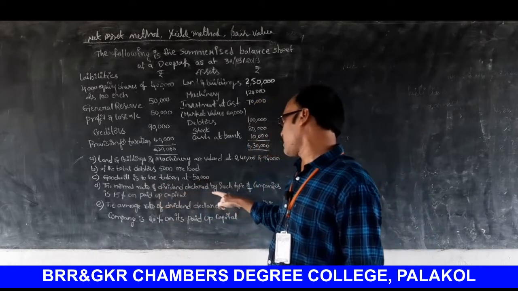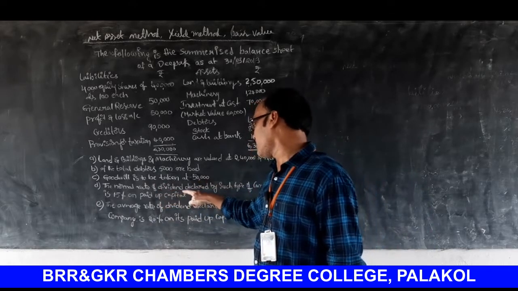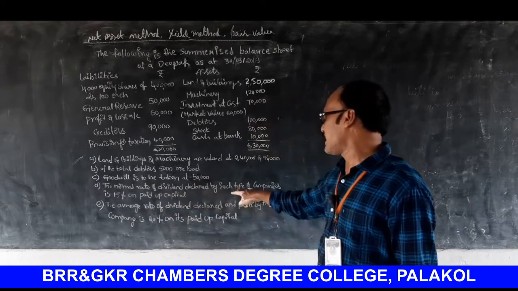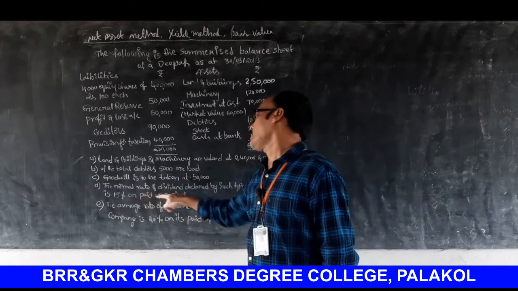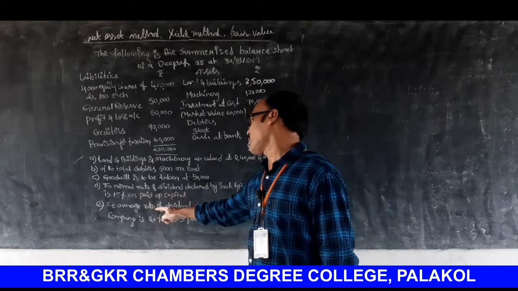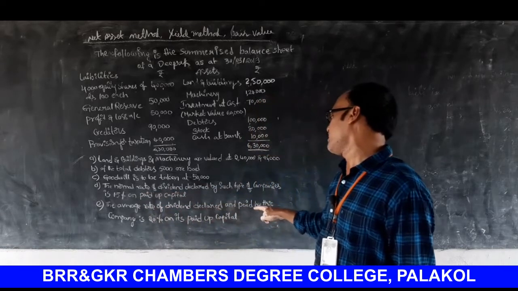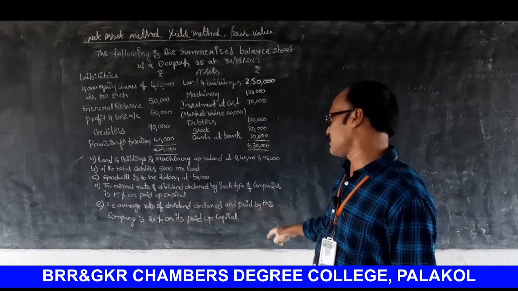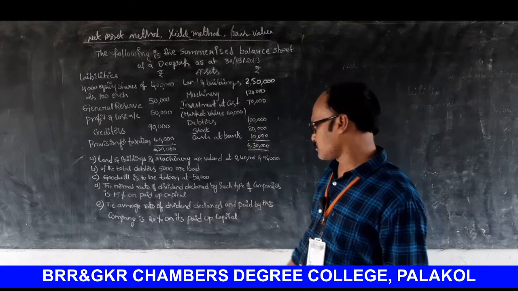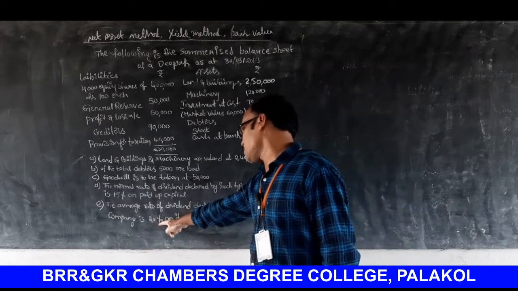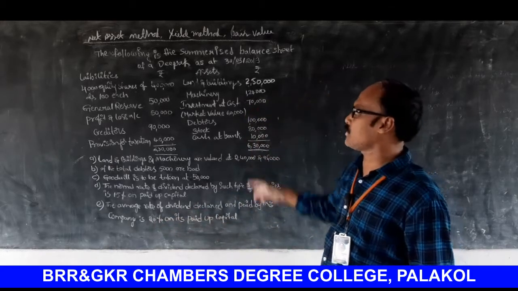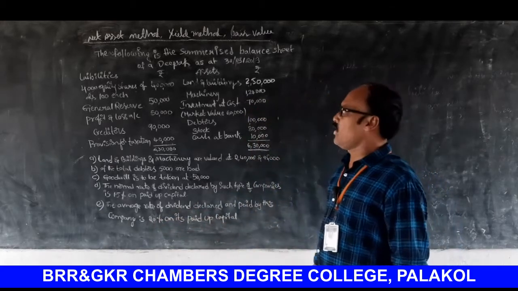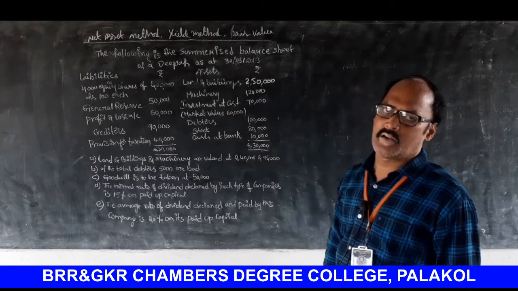The normal rate of dividend declared by such types of companies is 15% on paid up capital. The average rate of dividend declared and paid by this company is 20% on its paid up capital. These are all the information of Deepak Company Limited.